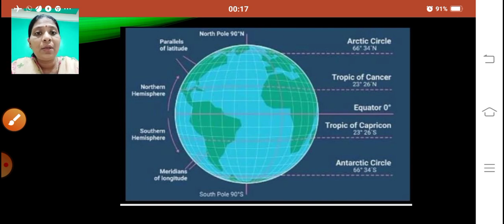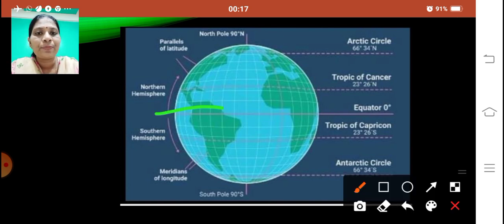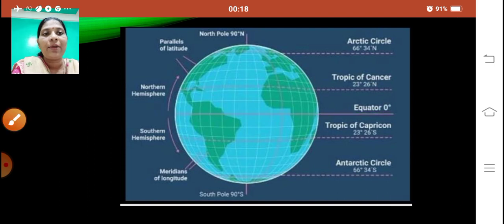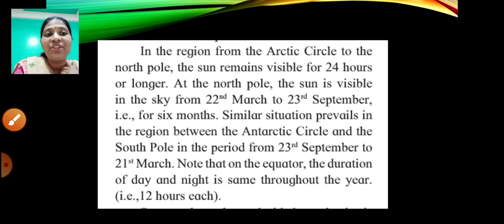Whereas near the equator, yes, we have the equator over here. You can see the equator over here, right? So this region will have equal duration of daytime and nighttime, that is 12 hours each. On the equator, the daytime and the nighttime will be the same, that is 12 hours of day as well as 12 hours of night. Okay, I hope you have understood this. So let's read it again.